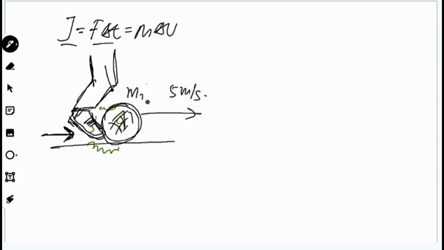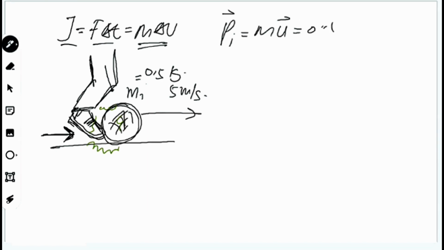So you akan calculate dia punya changes in momentum. P initial ataupun momentum initial dia MU sama juga dengan berapa? Kalau mass dia kat sini saya letaklah 0.5 kilogram. So 0.5, initial speed dia kosong sebab dia stationary. 0.5 kali dengan kosong dapatlah kosong. So equivalent to 0.